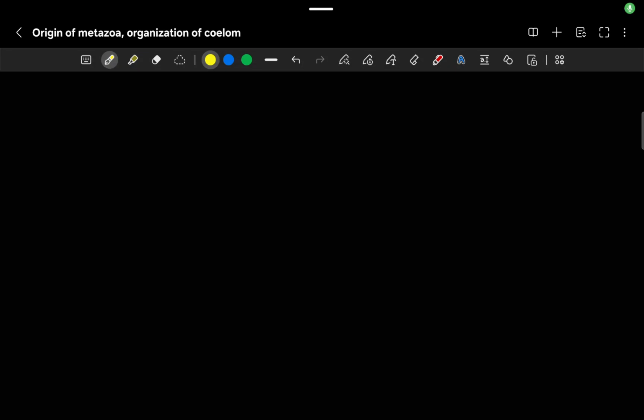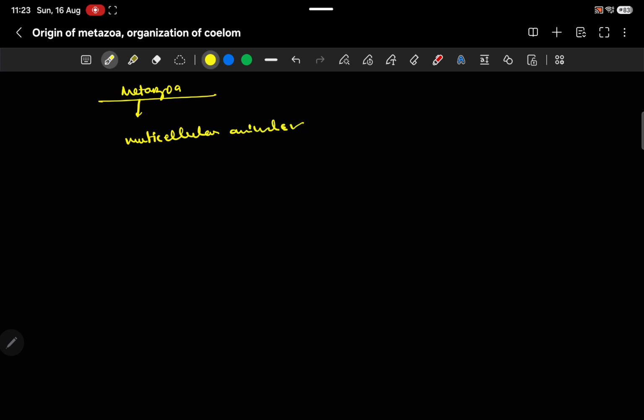So here we're talking about Metazoa, the origin of Metazoa. Firstly, we take an overview of Metazoa. So who are Metazoa? As the name indicates, meta, multi, cellular. So these are multicellular animals. First thing. Now how they originated, we have to see.